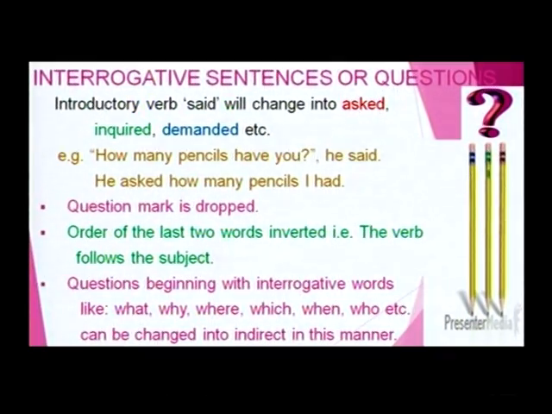What are the changes affected here? The question mark is dropped. The order of the last two words is inverted, that is, the verb follows the subject. What happened here? "Have you": the order of the last two words is inverted, and the verb follows the subject. Here "you" became "I" and "have" became "had". Clear, friends? These are the changes.